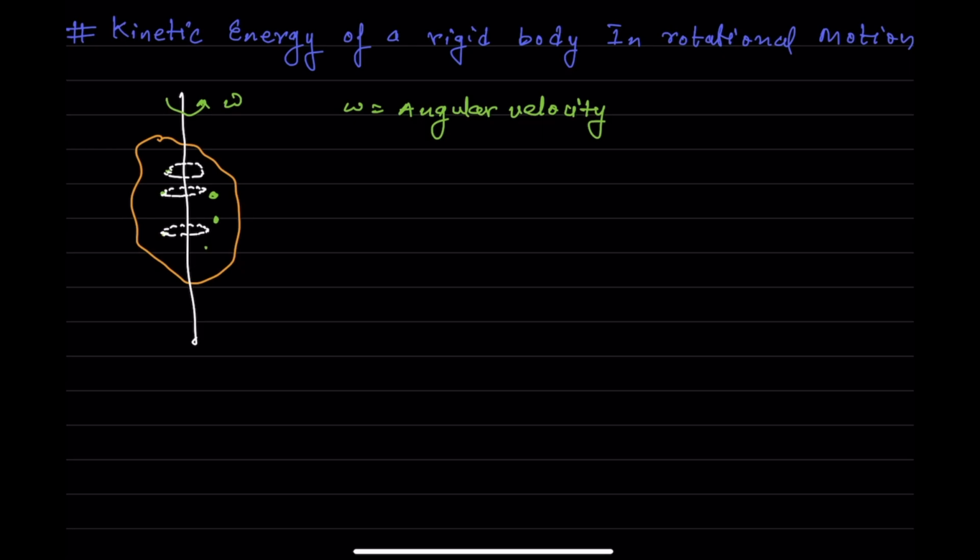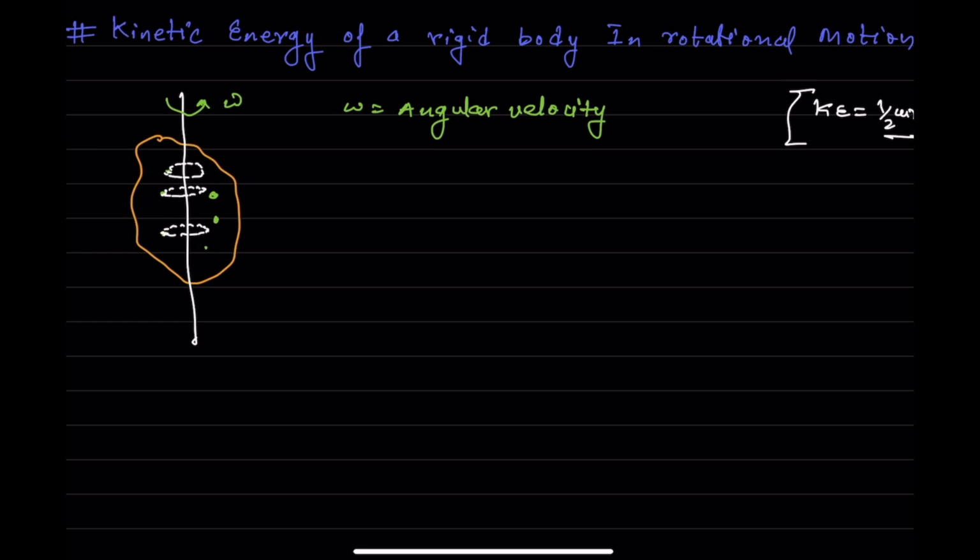So what will I do? What is the known formula for the kinetic energy? As we know, for a point mass it's half mv square. But we cannot apply this formula directly. The problem is that this mass is just rotating, it is not moving. But still I want to find out the total kinetic energy of this rigid body.